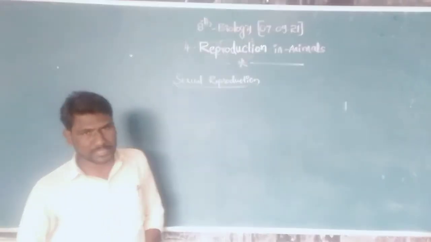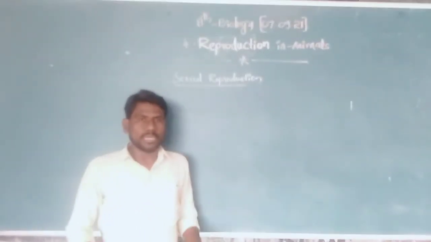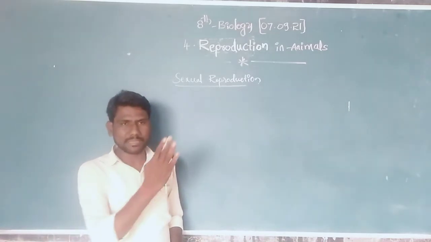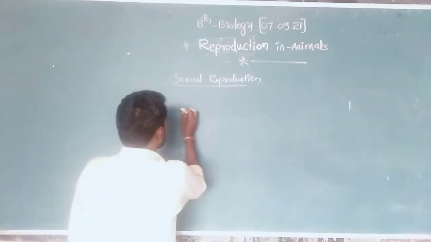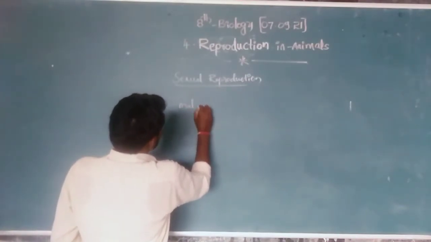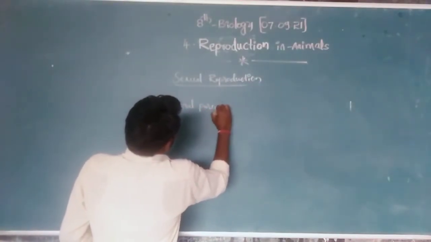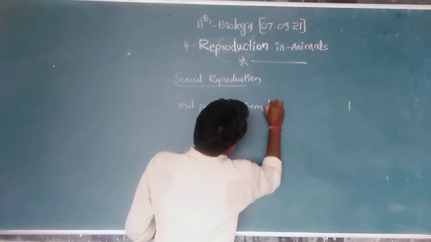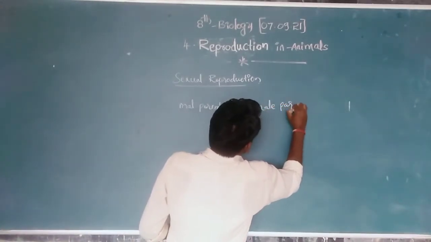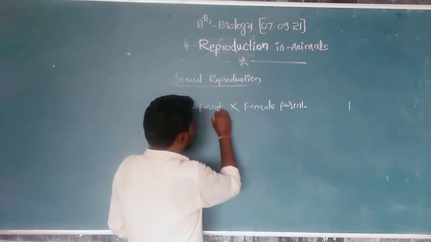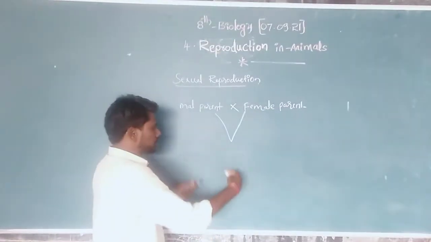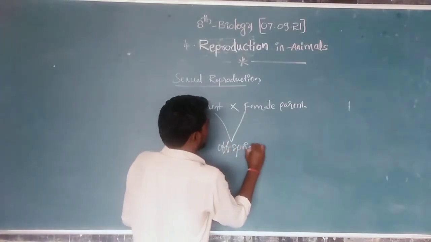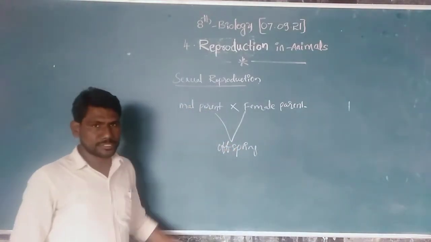But in sexual reproduction, both the male parent and the female parent participate in the reproduction and produce their offspring. This is called sexual reproduction.